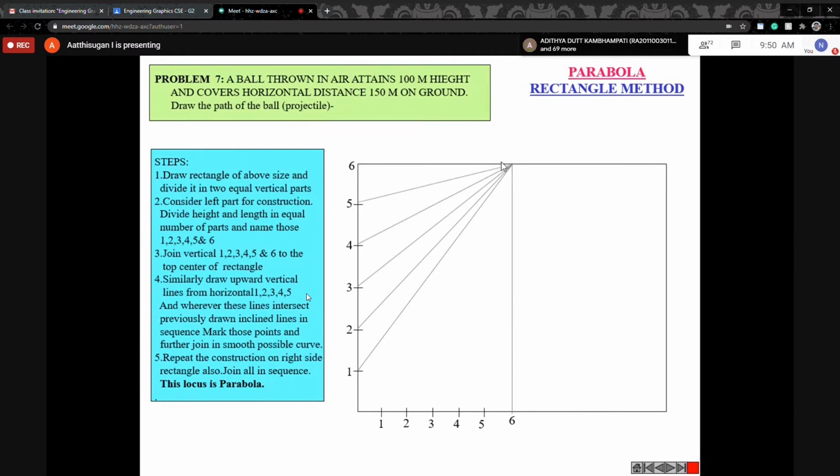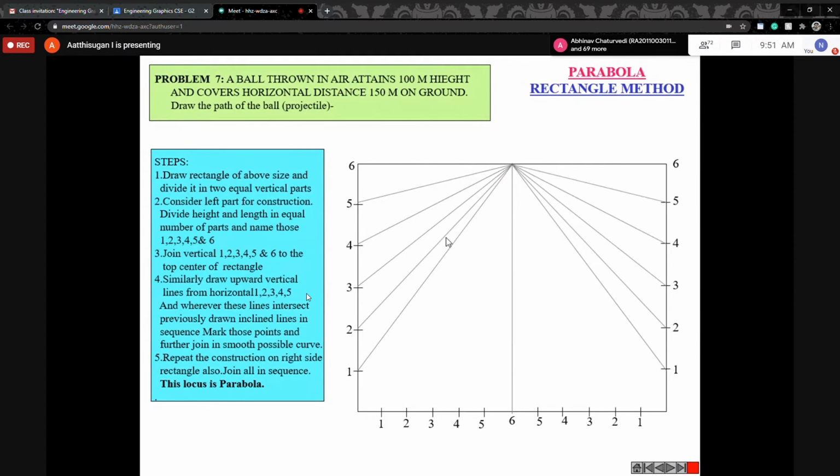Okay, so remember, the next step is from the bottom line, 1, 2, 3, 4, 5, 6. From there just draw a straight line up to whatever naming. Suppose this is 1, so you draw the straight line from this point up to 1. Similarly from 2 up to 2, from 3 up to 3. Like this you draw the straight vertical lines. See, here also they did like this, second half.